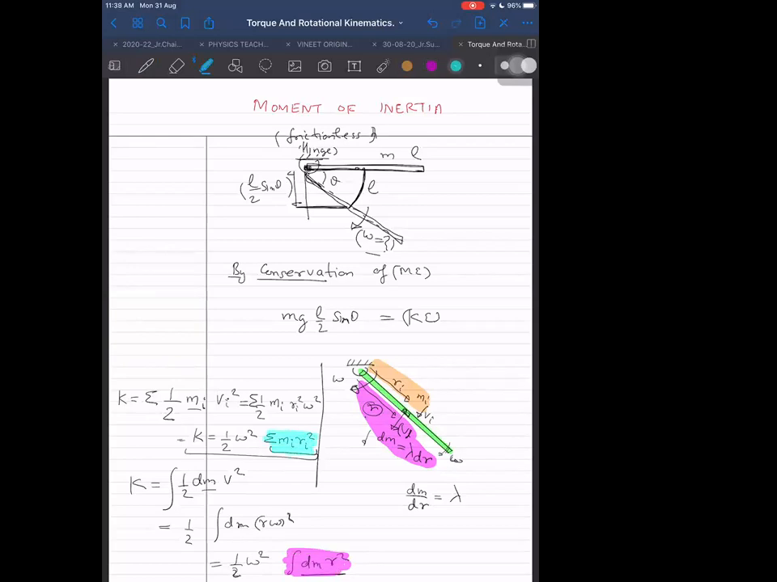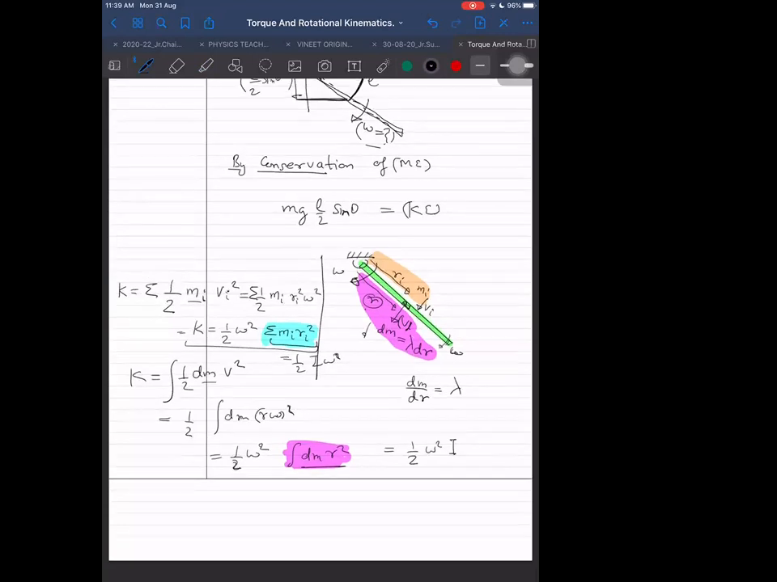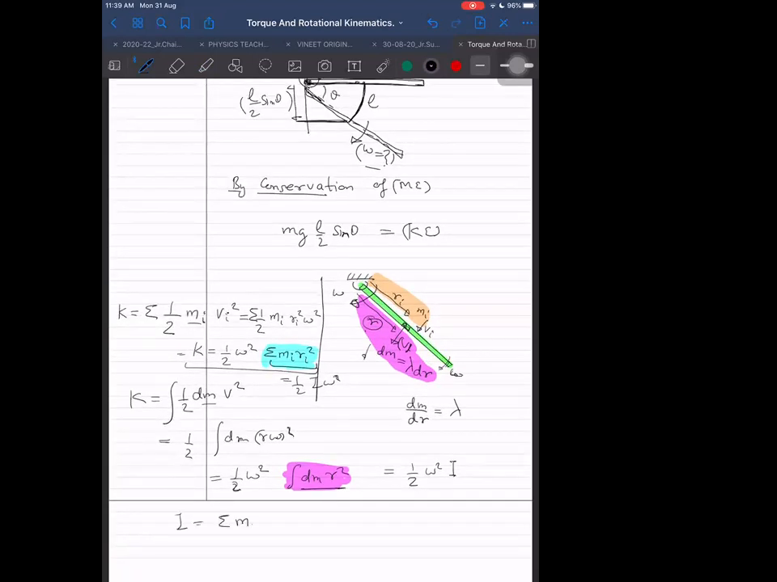Because this thing is so important, we will give it a different name. Rather than finding it out, I will first give it a name, a separate alphabet. I will assign the alphabet I for it. This I will write as half into I into omega squared, where I can be written in two ways: I is equal to sigma m_i into R_i squared, or I is just equal to the integration of dm into R squared. These are the two ways I can write I.